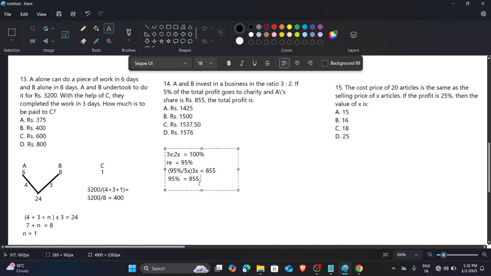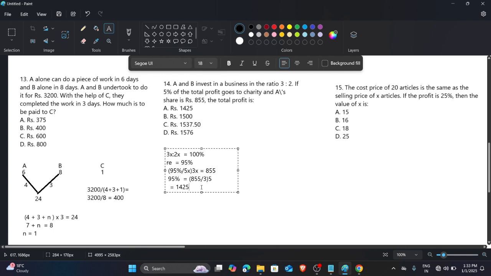the 95% value we can get by doing this, that 3 and 5x division. So 3, which is in multiplication, goes to division. So we divided by 3, and multiplied it by 5. So the answer we get is 1425. So this is the value of 95%.